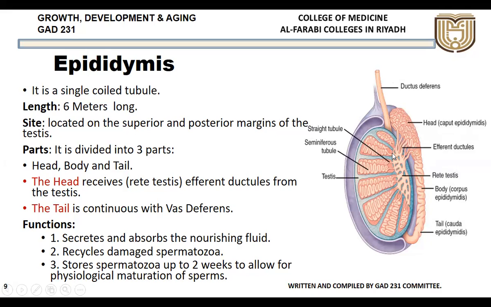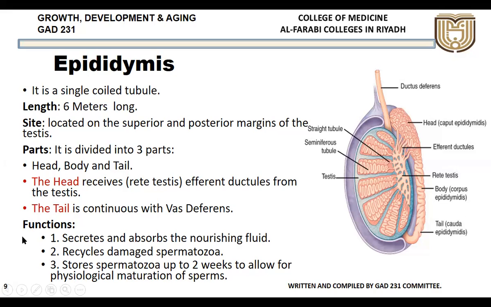Then it continues as the vas deferens, which is also called the ductus deferens. The head receives efferent ductules from the rete testis. As you can see here, the head is receiving efferent ductules from the rete testis. The tail continues as the vas deferens or the ductus deferens.